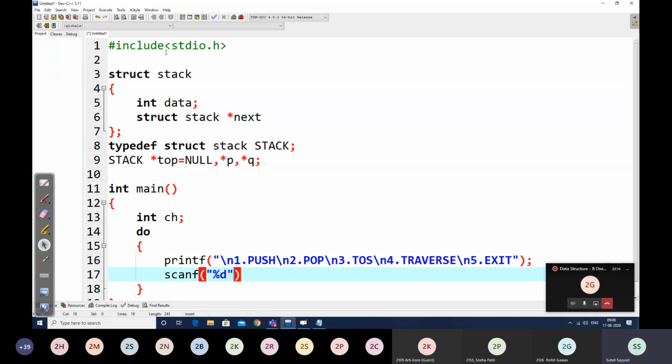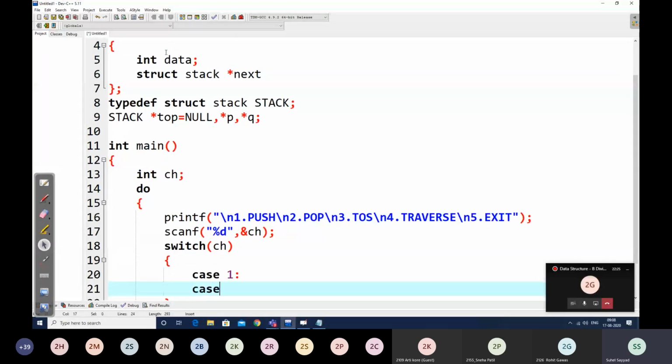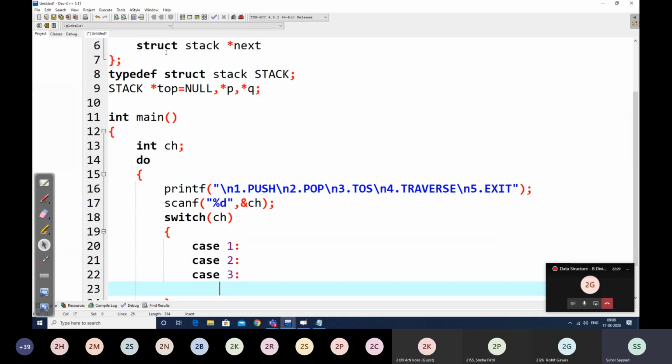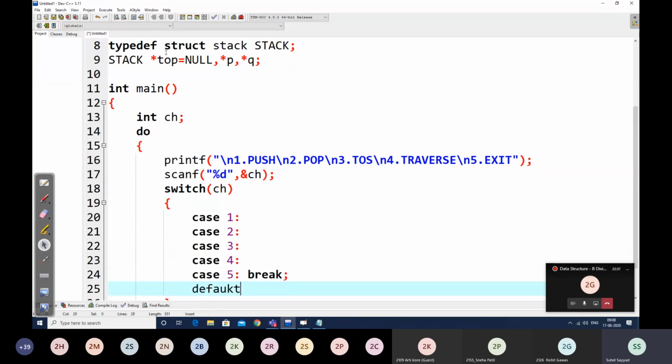Then we scan the choice and create a switch case where each case has its relevant logic: case 1 to case 4 for the four operations, and case 5 for exit with break. We also write a default case telling the user this is an incorrect choice.